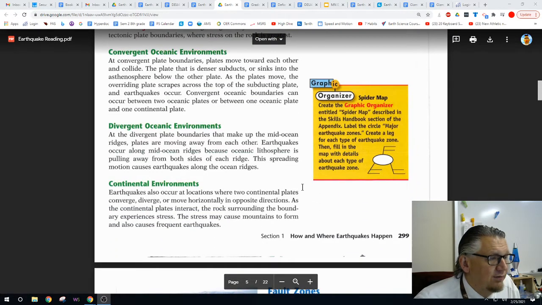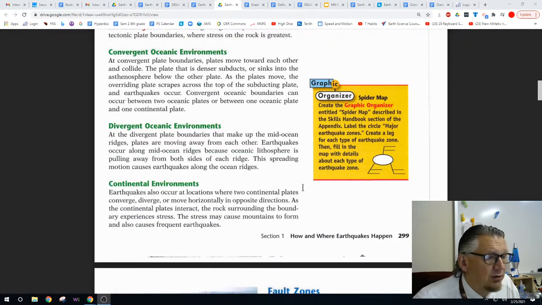Divergent oceanic environments. At divergent plate boundaries that make up the mid-ocean ridges, plates are moving away from each other. Earthquakes occur along the mid-ocean ridge because the oceanic lithosphere is pulling away from both sides of each ridge. This spreading motion causes earthquakes along the ocean ridge.